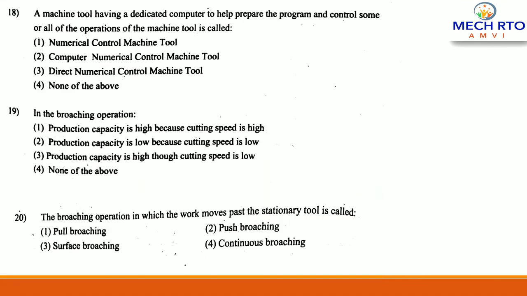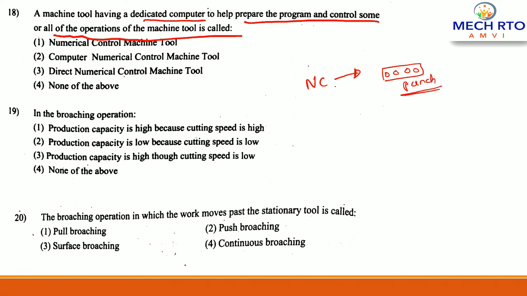Now the next question. A machine tool having a dedicated computer to help prepare the program and control some or all of the operations is called as, dedicated computer it is talking about, right? You have to read the question carefully. For an NC machine there is no need of a computer. Only a punch tape is used, where there is an instruction for the program for the material removal also. That's why in numerical control there is no computer, there are only punch tapes.